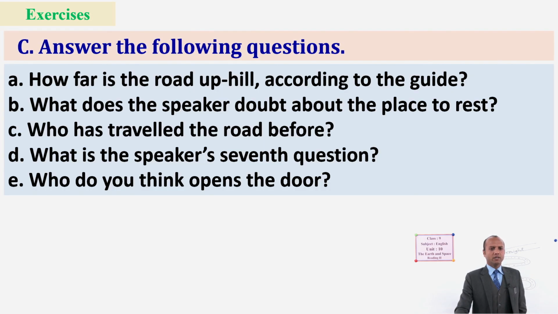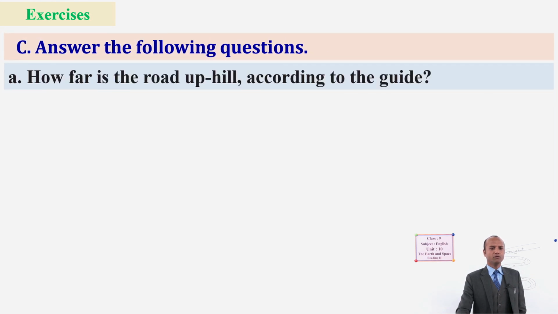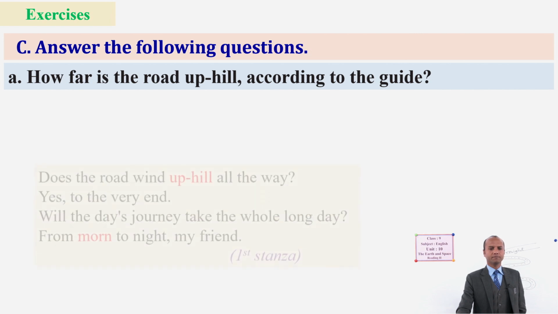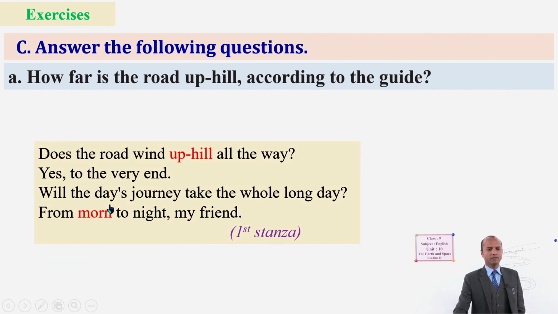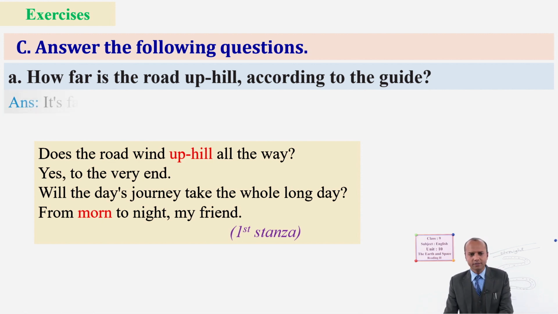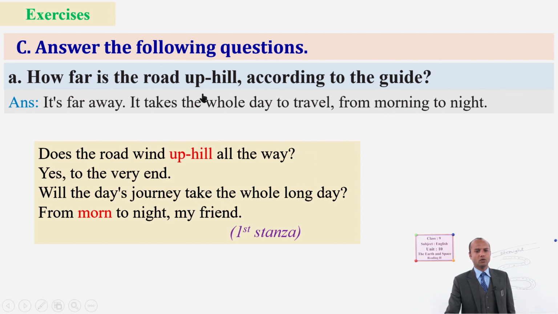The first question is, again, how far is the road? It is far away because you have to travel the whole day. You can find the answer here, from morn to night. What answer can you write? Good. It's far away. It takes the whole day to travel from morning to night.